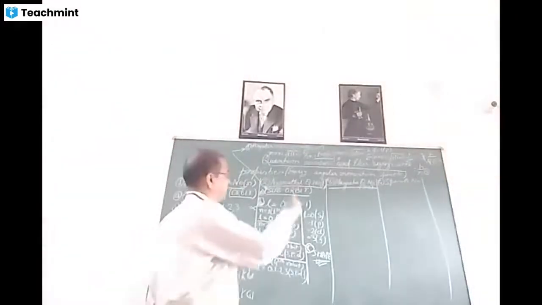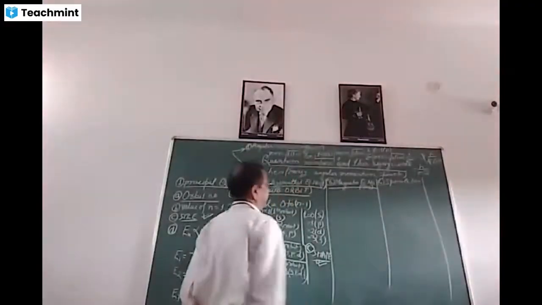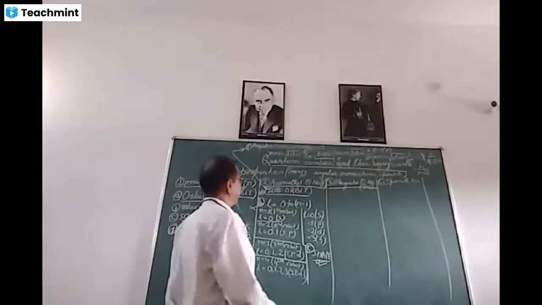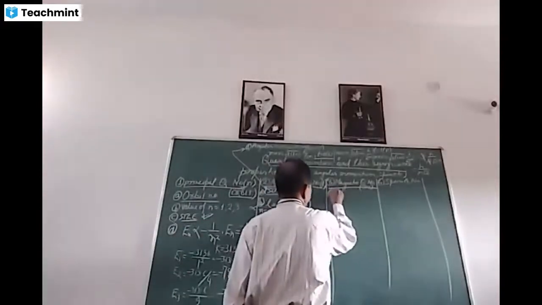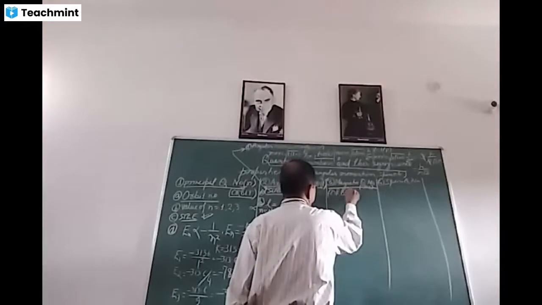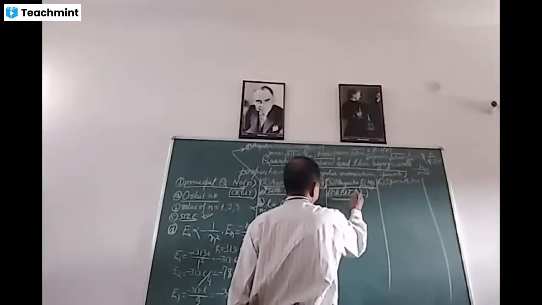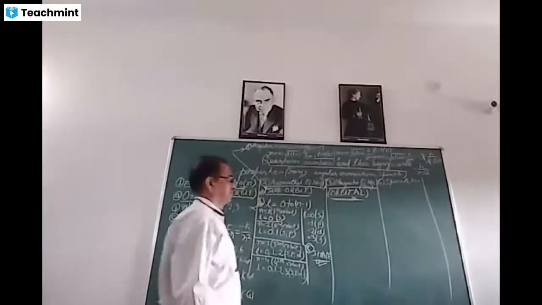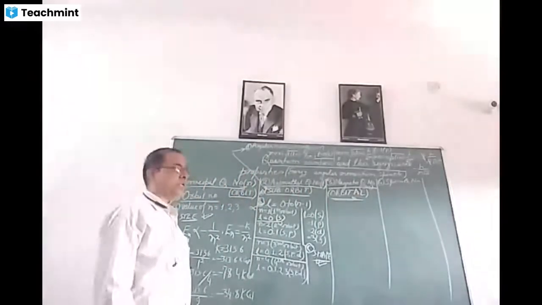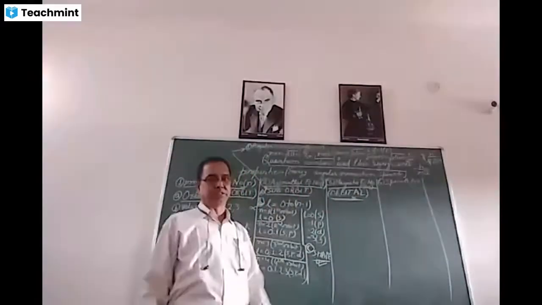Hence, this quantum number, the magnetic quantum number, gives us an idea about orbitals. You can say that orbitals are types of suborbits. Orbitals are present in suborbit.